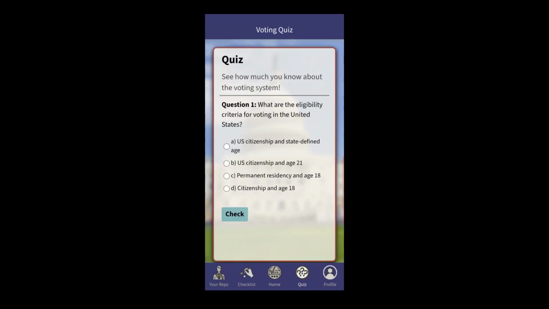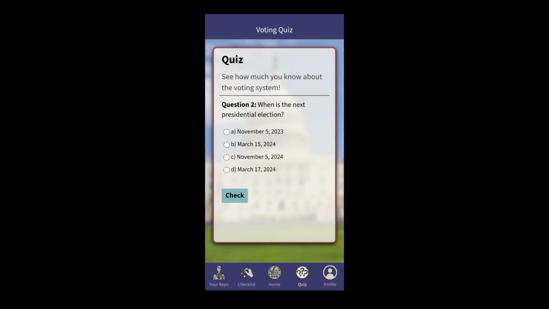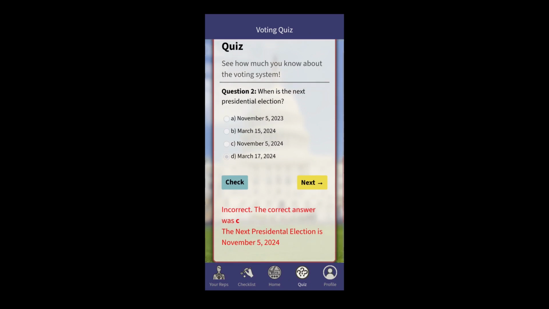Our quiz tests the knowledge of the user based on information from the homepage to further increase the user's comprehension of the information. If the user gets a question wrong, the app will inform the user of the correct answer, and the app will explain why the answer is correct.